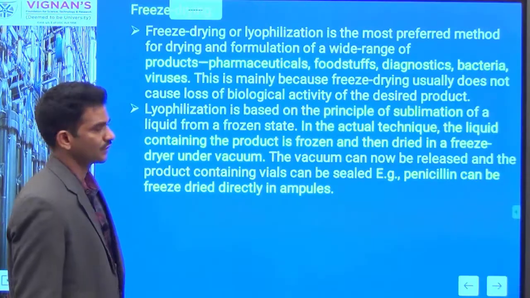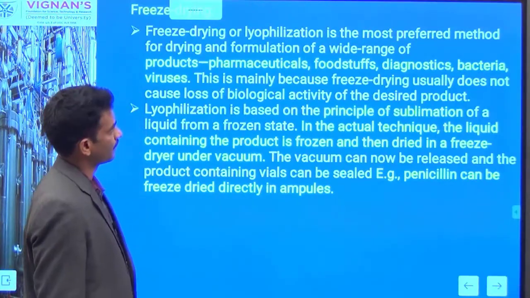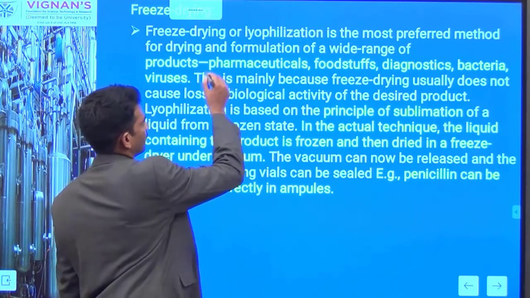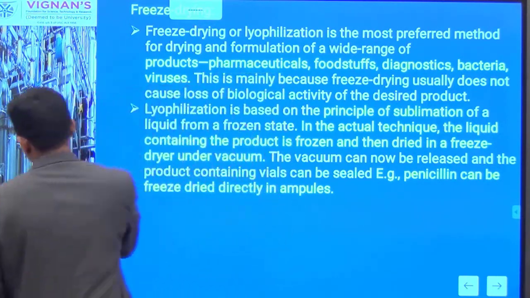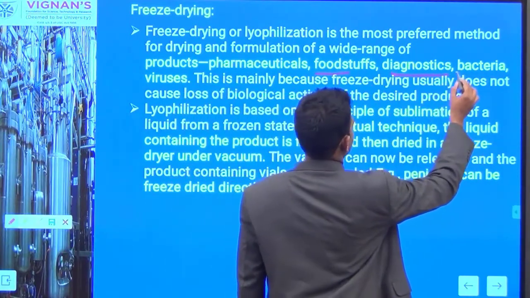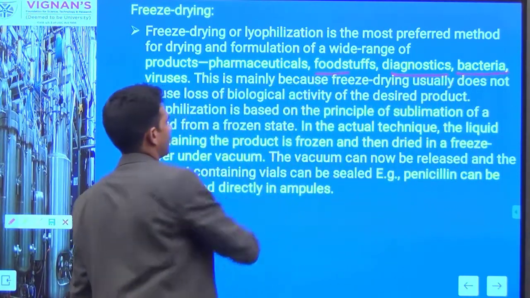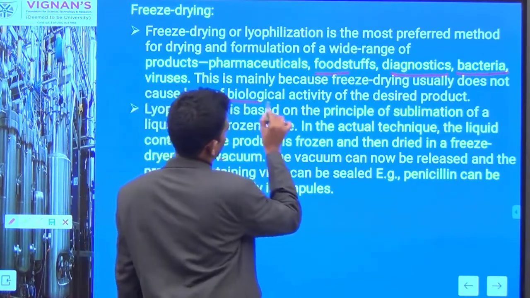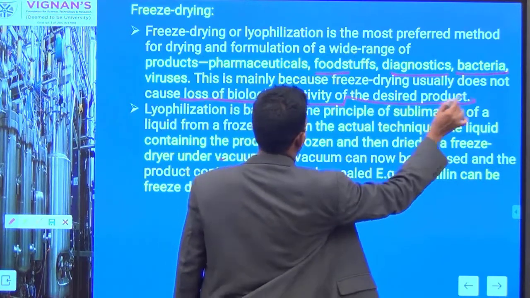And you can use freeze drying also. It is a well preferred process for formulation of most pharmaceutical products and also most food materials, even diagnostics and bacteria, because you do not lose any biological activity of the desired product.